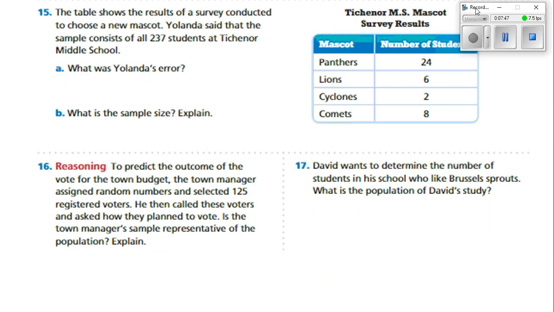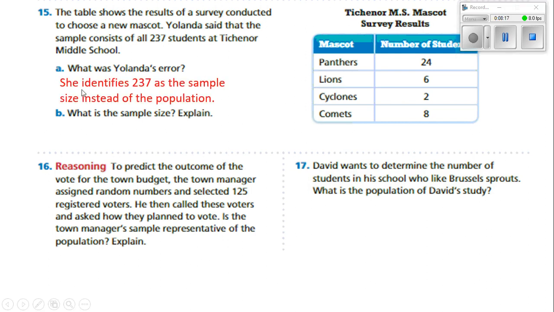Number 15. The table shows the result of a survey conducted to choose a new mascot. Yolanda says that the sample consists of 237 students at Technor Middle School. What was Yolanda's error? Well, Yolanda said that the sample consisted of 237 students. But as you can see by the table that was in your book, Yolanda specified the 237 as a sample, when instead she should have said that was the population.